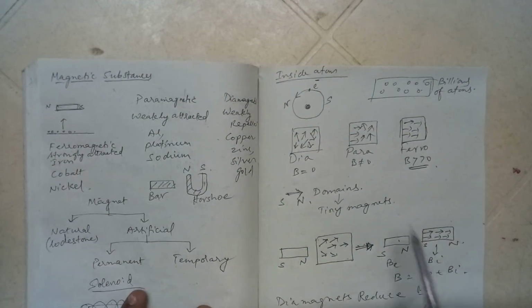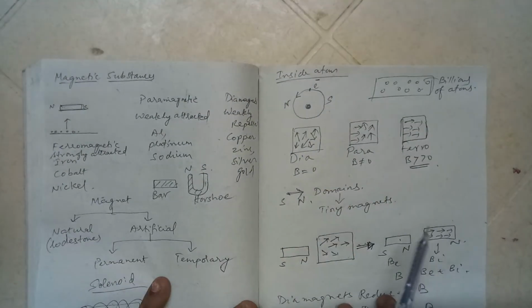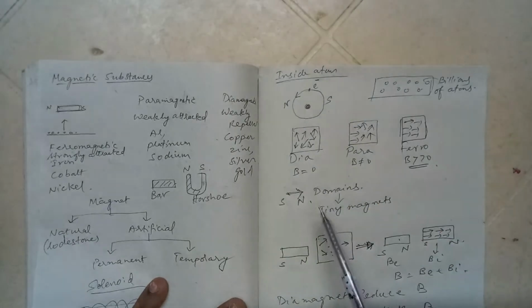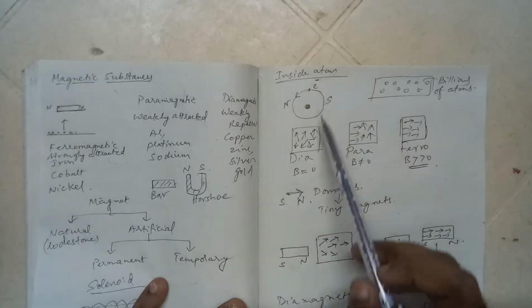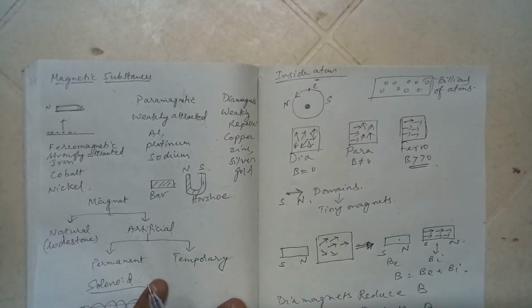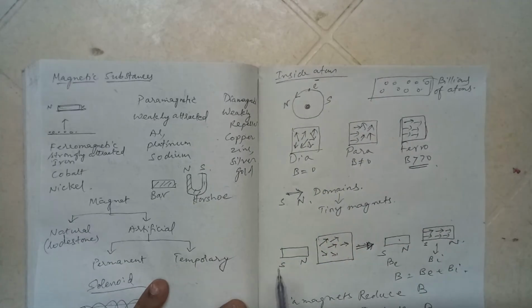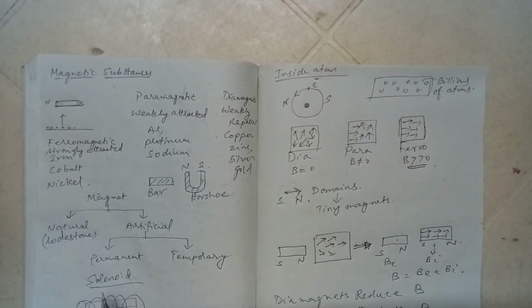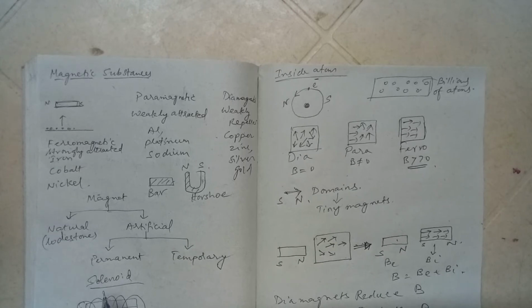Now why it happens, if you go to the very subatomic level, inside an atom what is happening? There is a nucleus and electrons are revolving around the nucleus. So if an electron is revolving around the nucleus in a circular path or orbital in some orbit, what happens? It's like a current carrying loop.